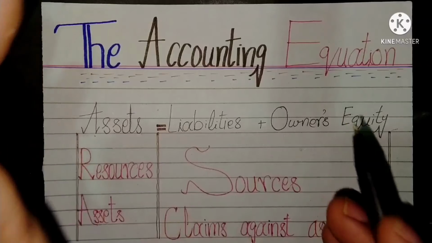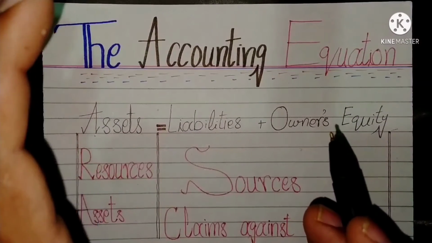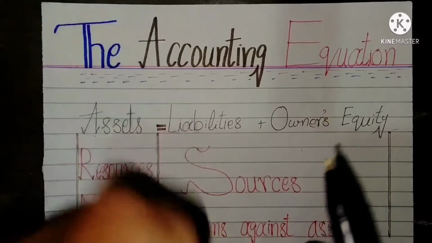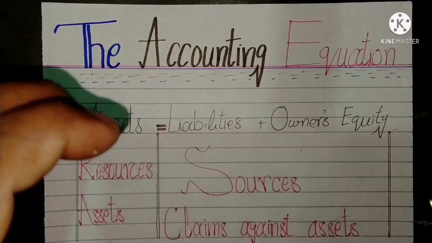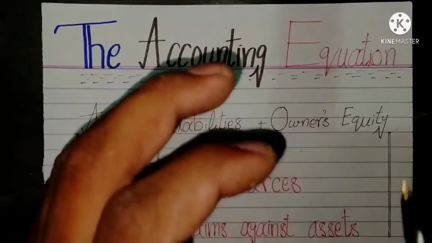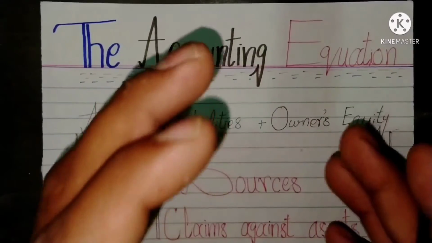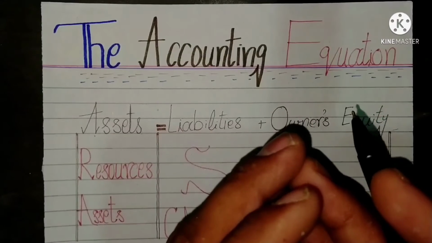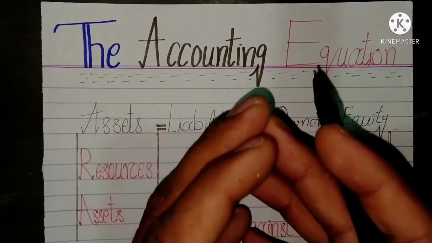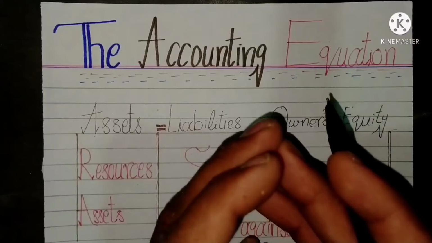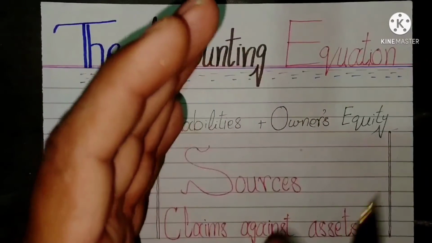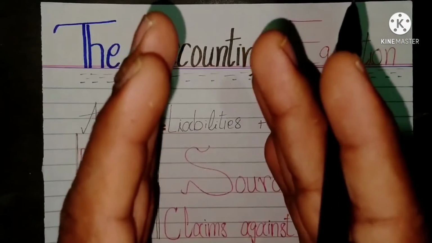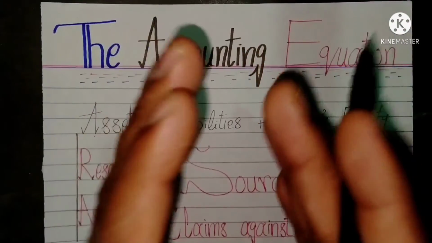If no liabilities exist, then the owner's equity will equal the total assets. A clear understanding of accounting equation is essential because most accounting systems are based on it. The equation actually identifies the claims or rights against the assets held by the business. The two sides represent different versions of the same thing.